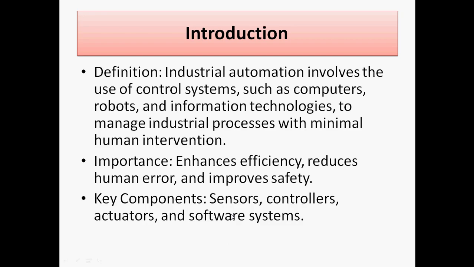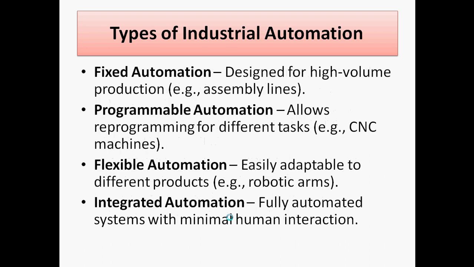While discussing industrial automation, different types of automation are available. First is fixed automation, which is designed for high volume production. An example is assembly lines. The component is the same and production will be maximum, that is called mass production, which we can achieve with fixed automation.